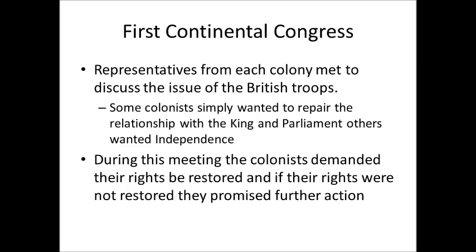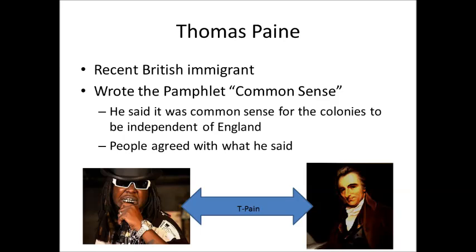The one thing that they did do is that the colonists at this First Continental Congress sent demands to the king demanding that their rights be restored and that no further action be taken against them. Then you have this gentleman by the name of Thomas Paine. He was a recent British immigrant. He wrote a pamphlet called Common Sense. And he said there is no way that this relationship can be repaired, and it's only common sense that we break free from English rule and we become our own country.